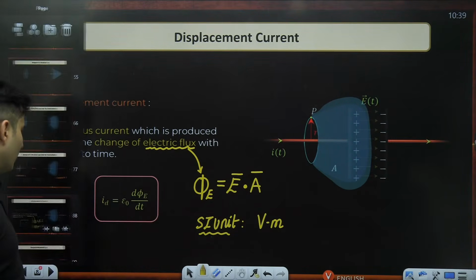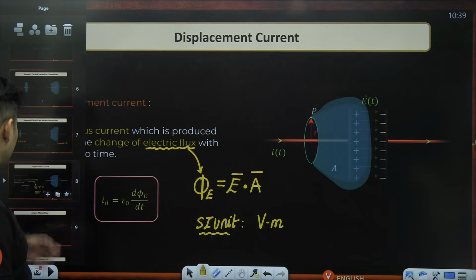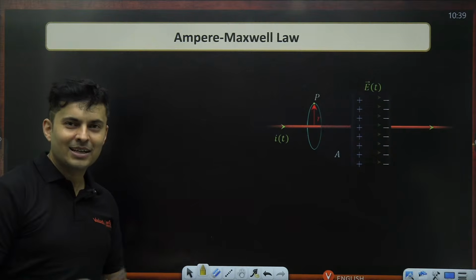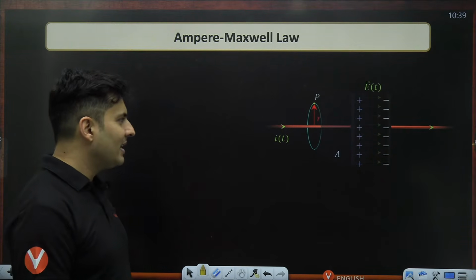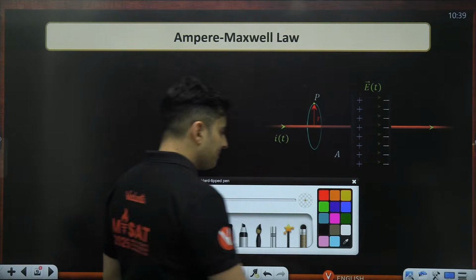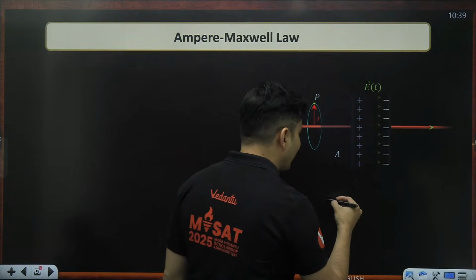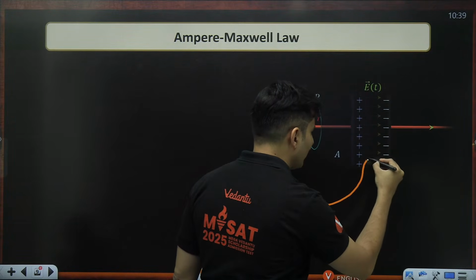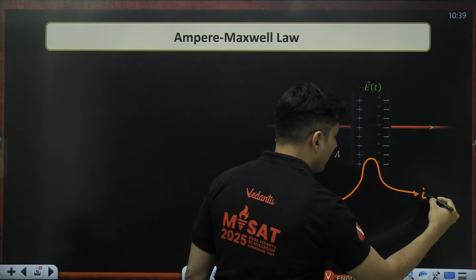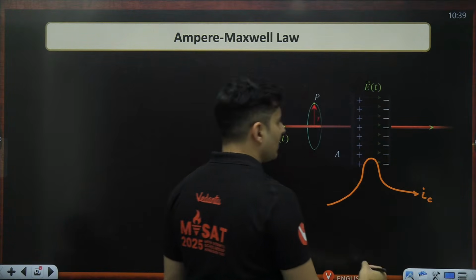Okay. So now you might be wondering, so sir, tell me what is actually Ampere's law? Is that modified now? What is it exactly going to be? Well, maybe there is an actual wire which is going over here, which has some current, let's say IC.